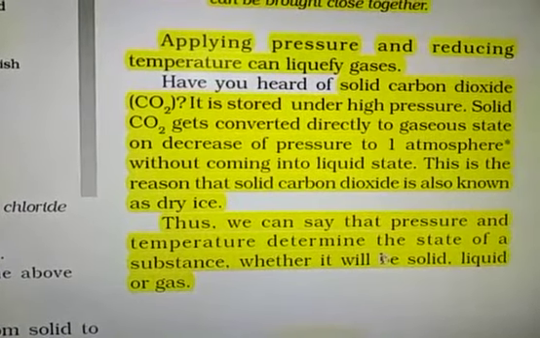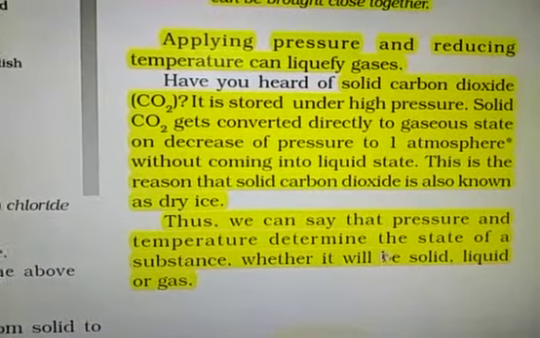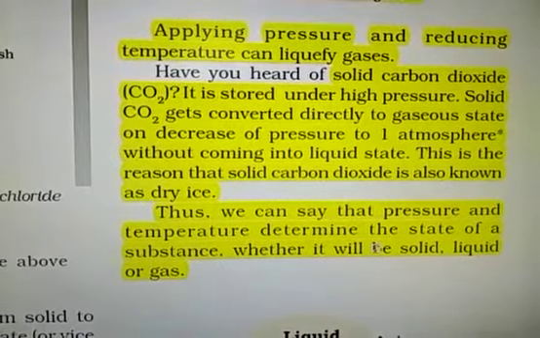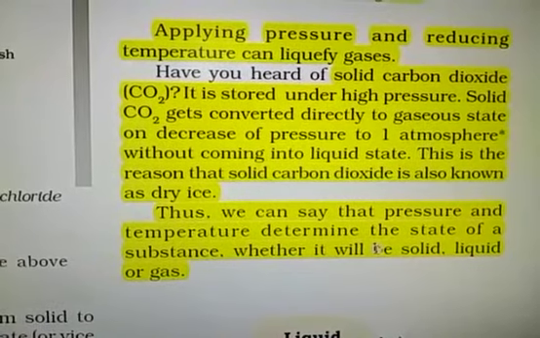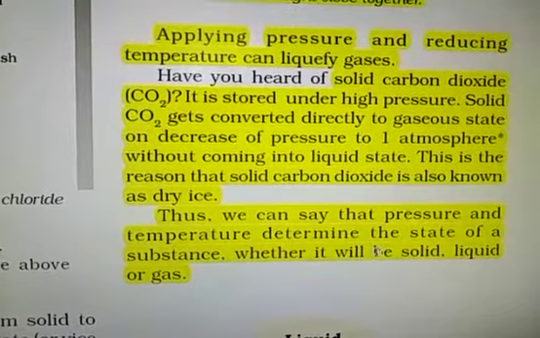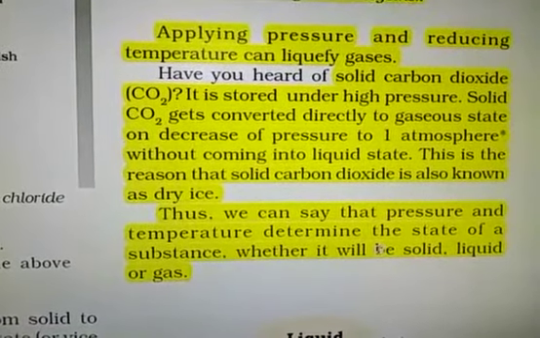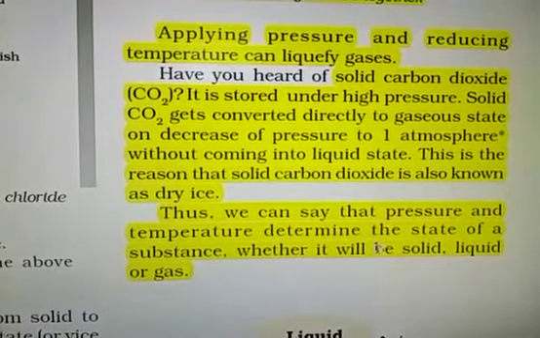Solid carbon dioxide directly changes from gas to solid and from solid directly to gas. It has no liquid state at 1 atmospheric pressure, without coming into the liquid state. This is the reason it is known as dry ice, because solid CO2 crystals are just like ice and no wet stage is there. That's why it is known as dry ice. Solid CO2 is known as dry ice.